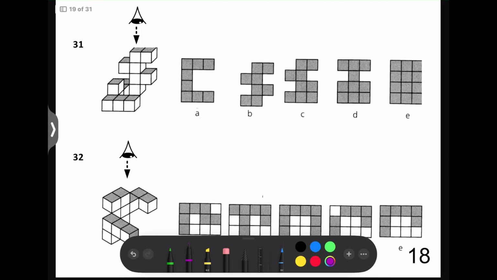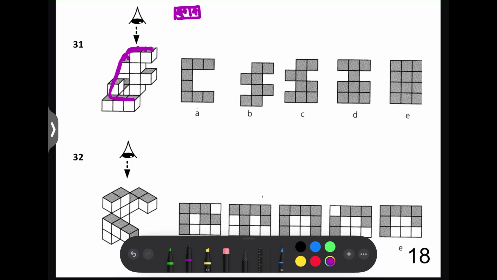Next question, we're going to have these 3 grey ones. So for this one, if you just look at this, as you can see, all the grey ones are following this sort of pattern.